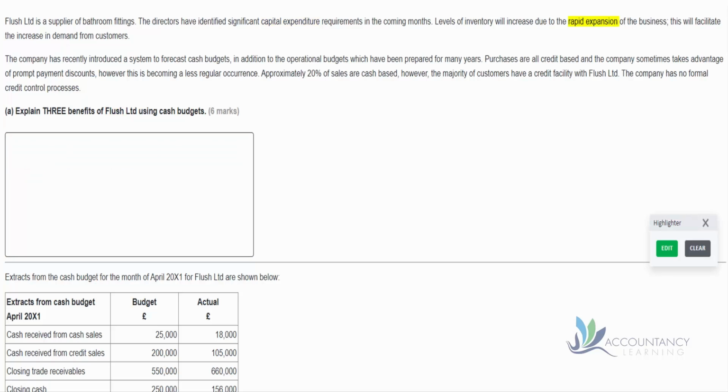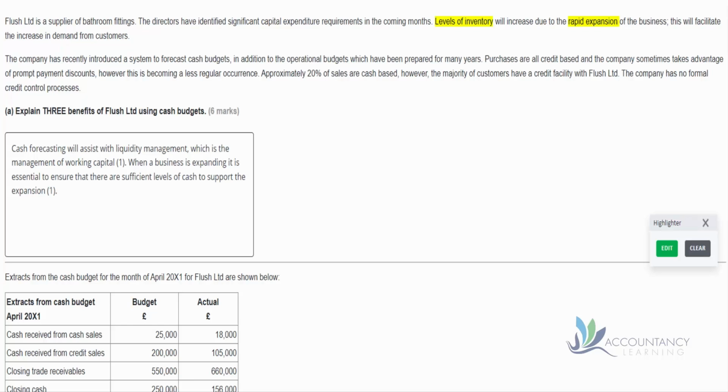The text also talks about rapid expansion. And we'll need to increase our inventory to be able to meet the demand from that extra expansion. So in the suggested solution, it says that cash forecasting will assist with liquidity management, which is the management of working capital. Remember, inventory is part of our working capital.